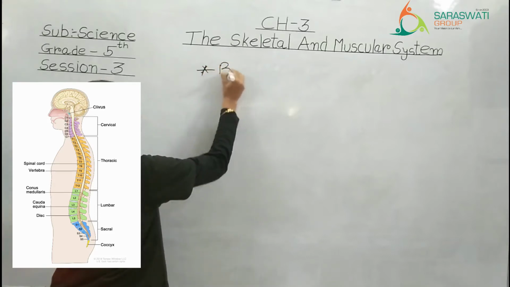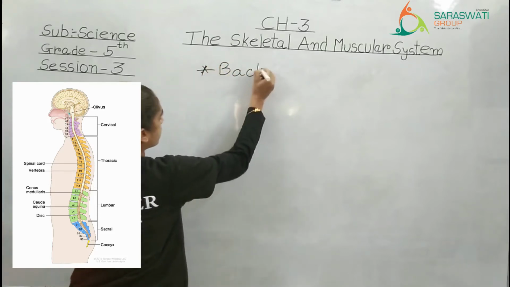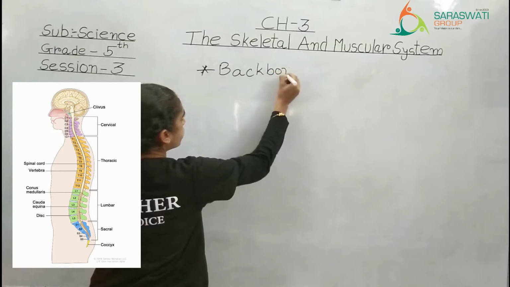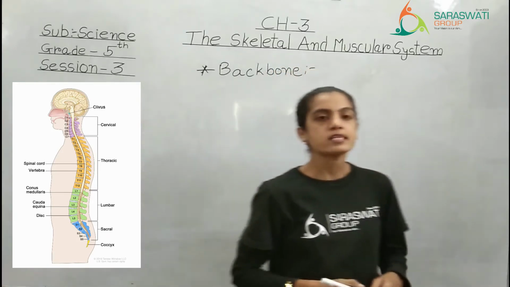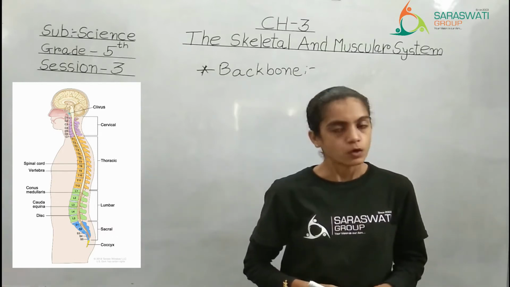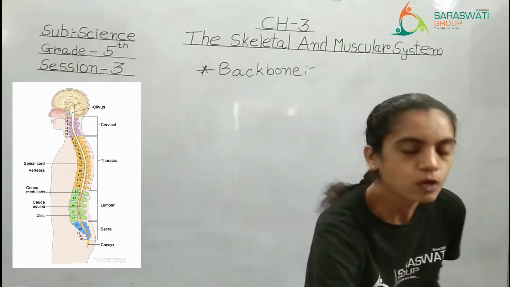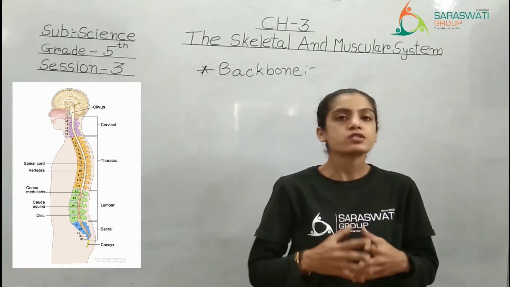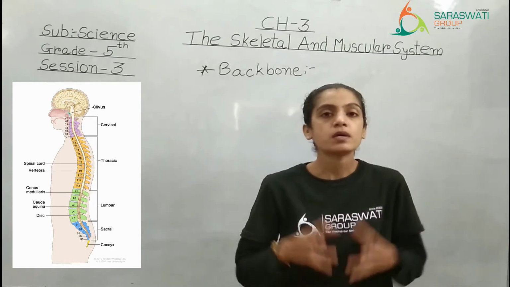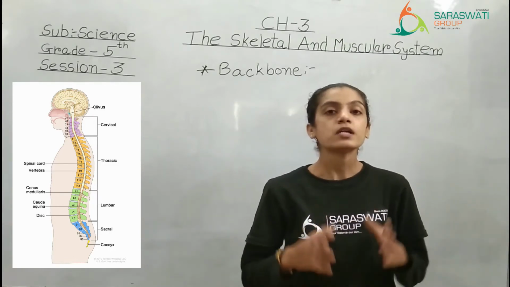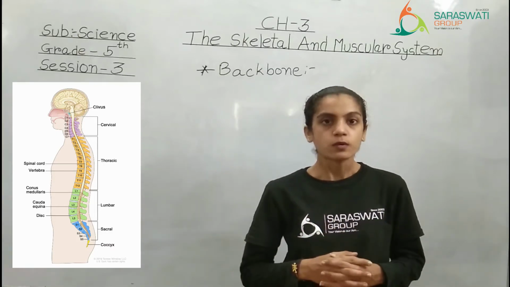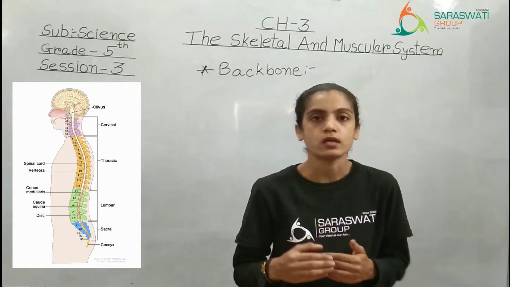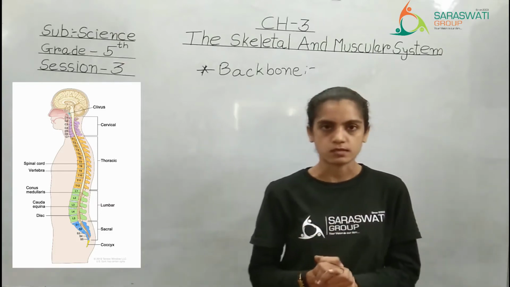When you talk about the backbone, what is the meaning of it? Karod Rajju, which we say in Gujarati, right? What is that? It is backbone. Okay. Now, we know that we are able to sit straight, we are able to walk, we are able to stand. Why? Because of bones, right? It gives us support, or you can say it is a supportive system.